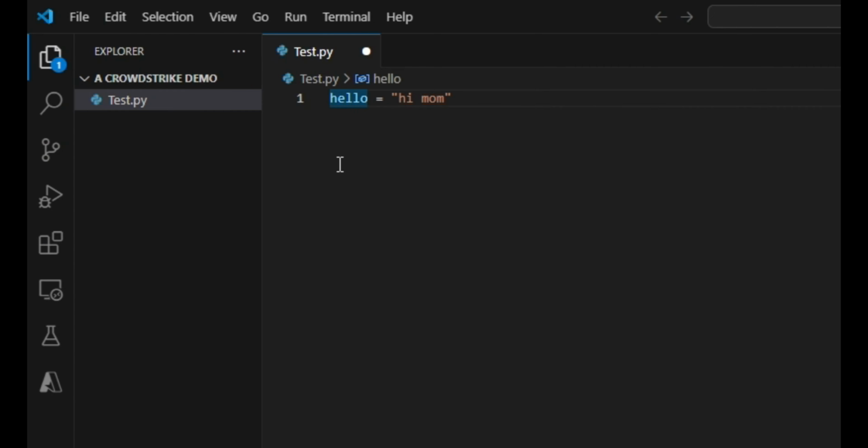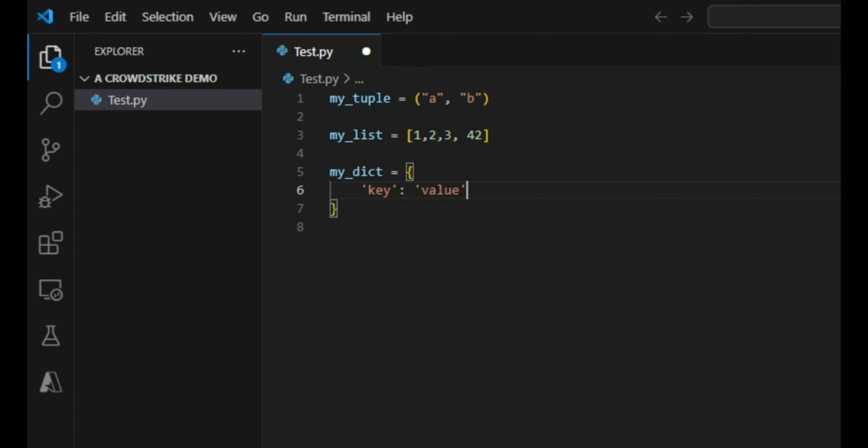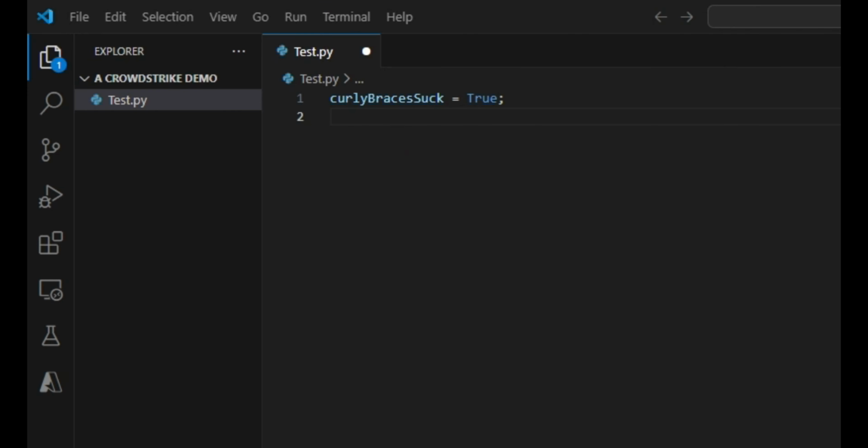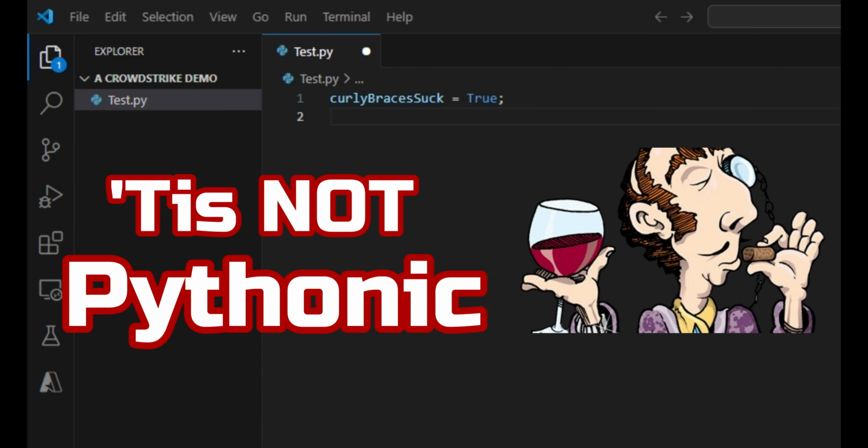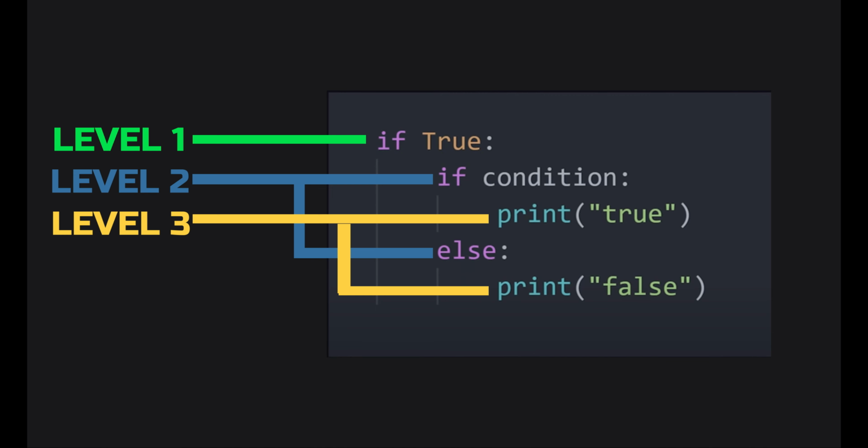not required. The syntax is highly efficient, allowing you to declare multiple variables in a single line and define tuples, lists, and even your own dictionaries with a literal syntax. Semicolons are not required, and if you use them, a Python snob will say that your code is not Pythonic. Instead of semicolons, Python uses indentation to determine the scope of a line of code.